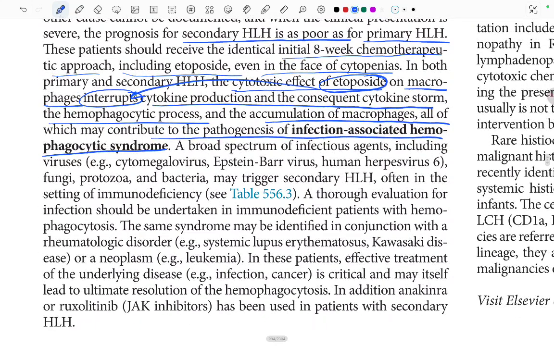A broad spectrum of infectious agents, including the viruses cytomegalovirus, Epstein-Barr virus, HHV6, fungi, protozoa, and bacteria may trigger secondary HLH, often in the setting of immunodeficiency. A thorough evaluation for infection should be undertaken in immunodeficient patients with hemophagocytosis.